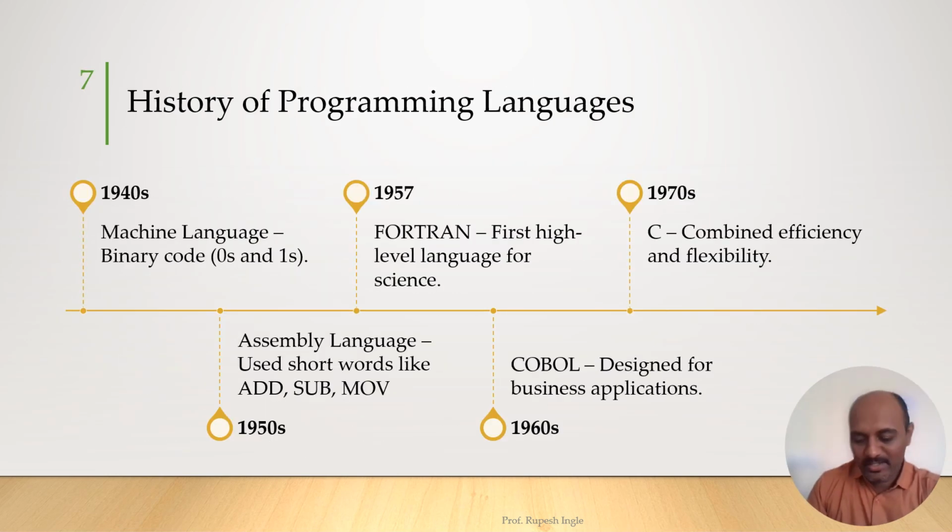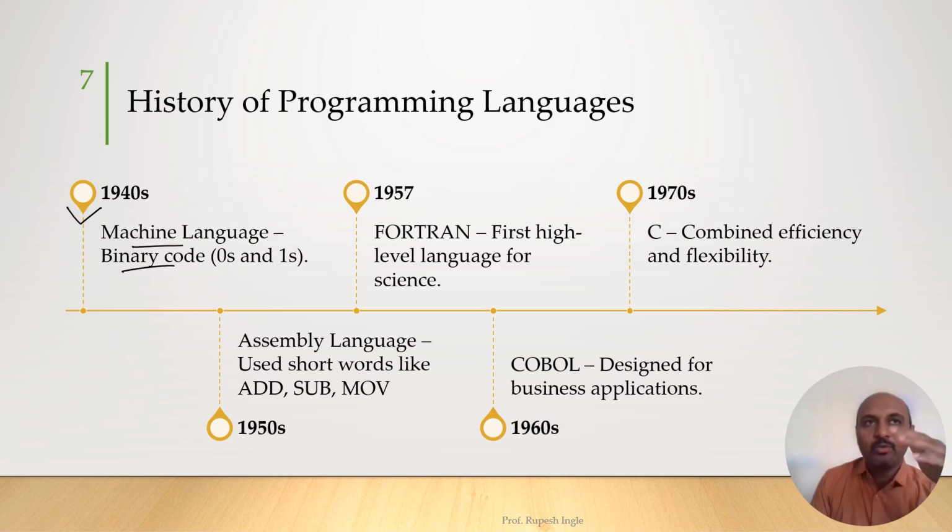Let us see the history of programming languages. In the 1940s, there was only a single language which was called machine language or binary code. So all the instructions were written in the form of 0 and 1. It was written in a sequence of 0 and 1.